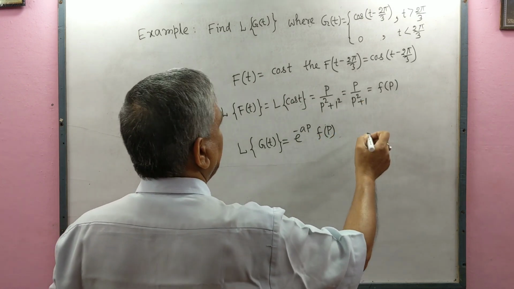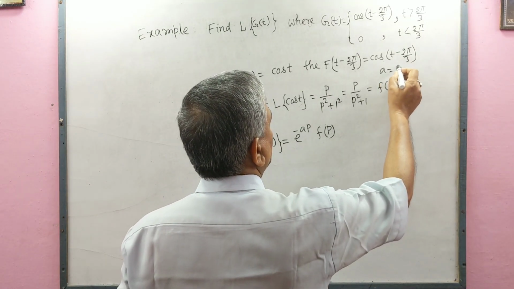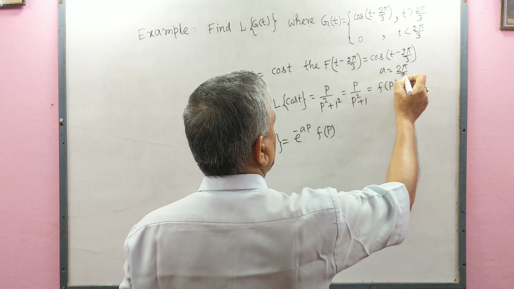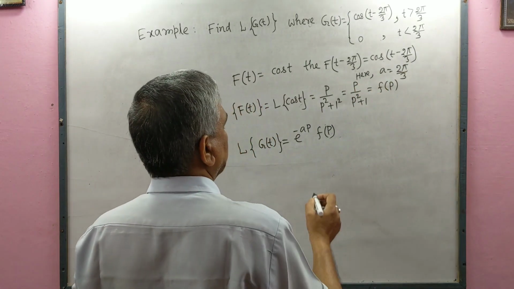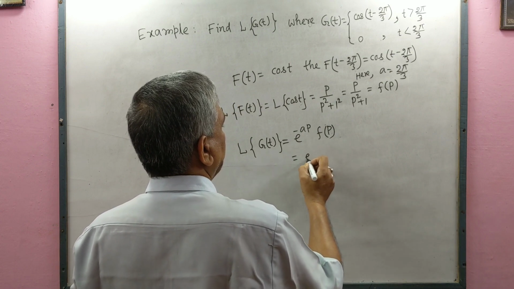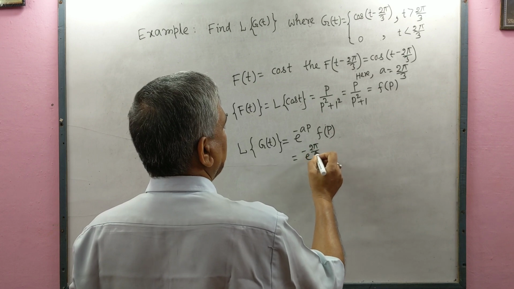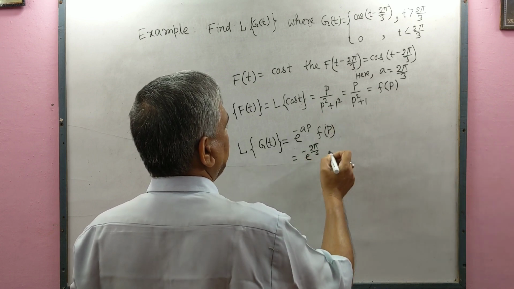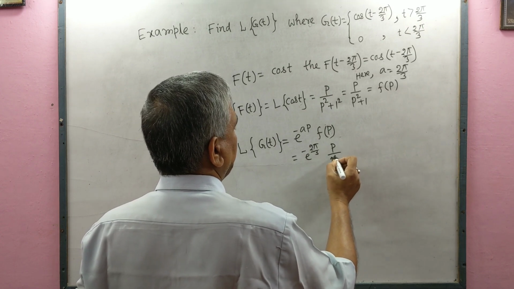Here a equals 2 pi by 3. So we write e to the power minus 2 pi by 3 p times f(p), which equals p by p square plus 1.